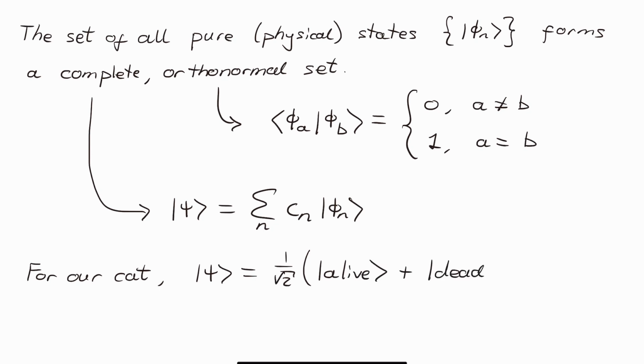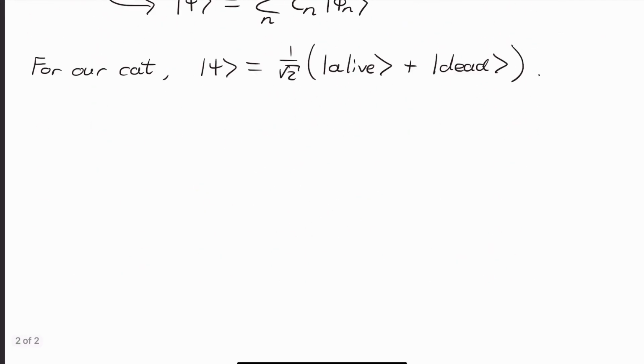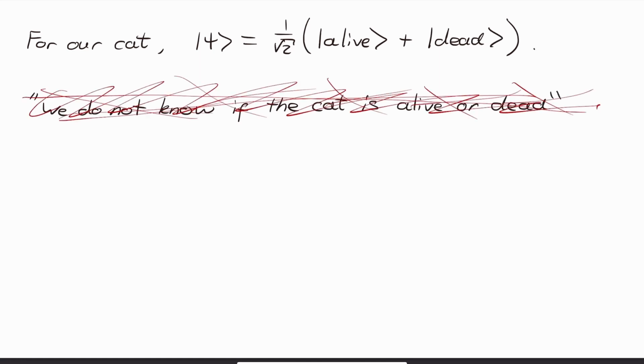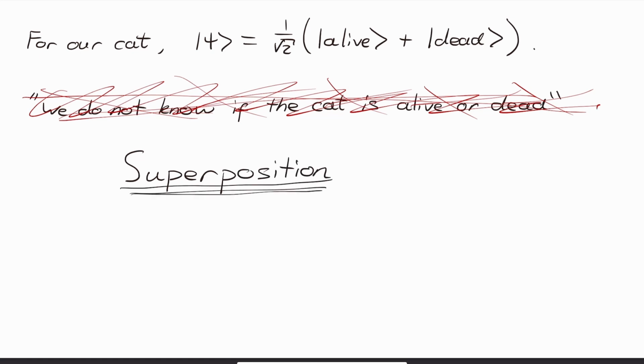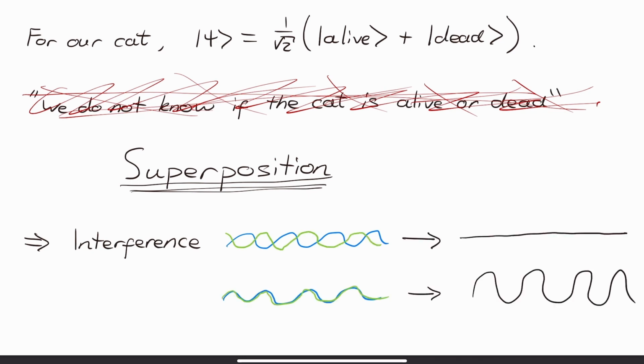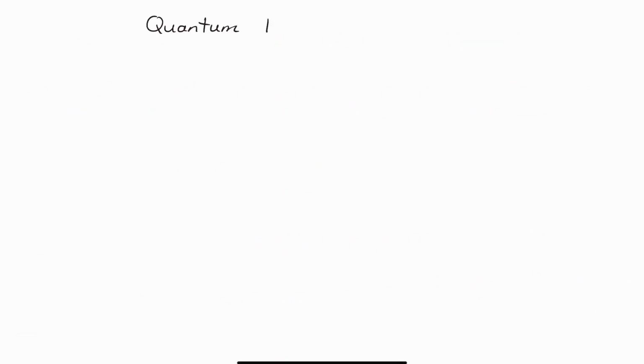For our cat, there are only two possible pure states, alive or dead, so we can write the cat wave function as a superposition like this. It's important to realize this is different from saying we do not know whether the cat is alive or dead. A superposition means there'll be interference effects between the cat alive and cat dead states, much like two waves can interfere with each other. For a system as large as a cat, we cannot observe these effects, although they are still there. This is called quantum decoherence.